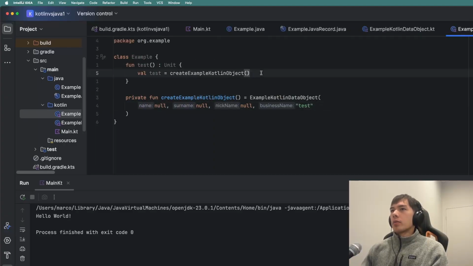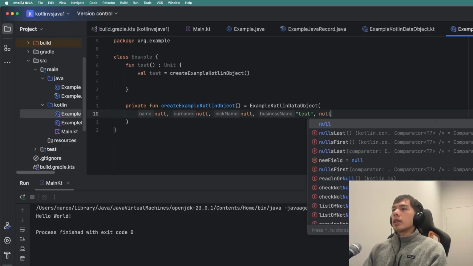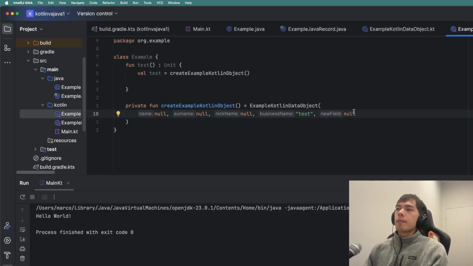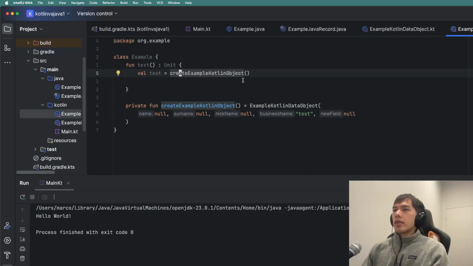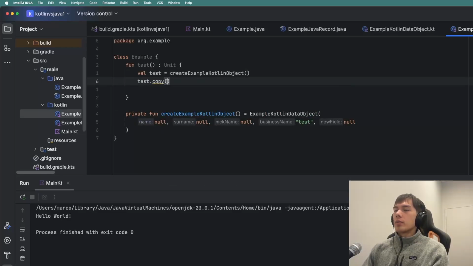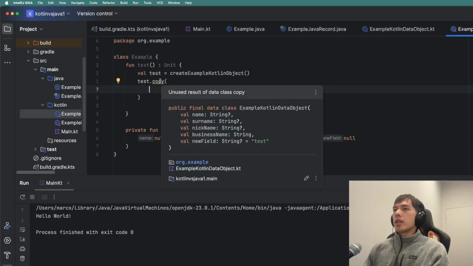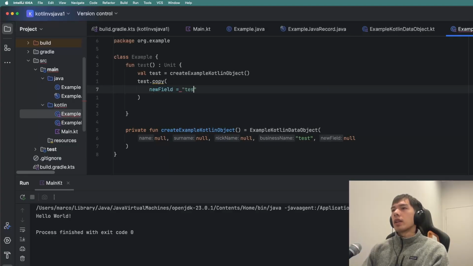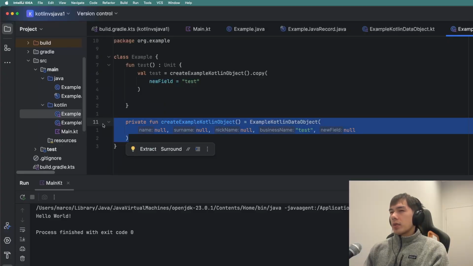Say we want to do the example before where on this test object, we want to set this new field to test. Even if we didn't have this value and we only had some sort of previously existing helper function like this, we could just very easily do test.copy, and this is super useful. Here we've got the named parameters as well. You can see this copy function creates a copy of the test, but then you can update some values. So we can say new field equals test. Even though they're immutable, you just make a copy of it and set your new fields. You don't have to bother making all these new helper functions everywhere. Overall, it just saves so much boilerplate, and it's so nice.